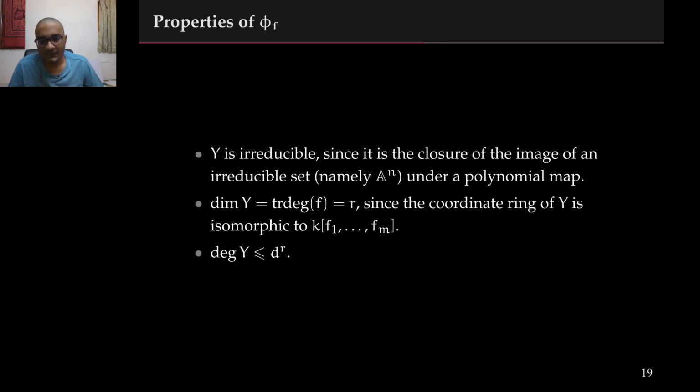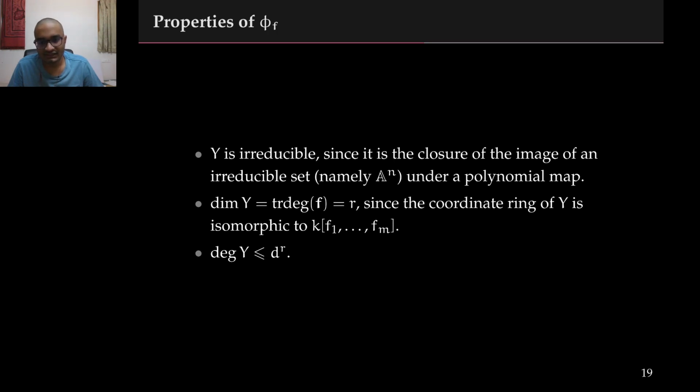The variety y is irreducible. This follows from the fact that it is the closure of the image of an irreducible variety, namely the n-dimensional affine space, under a polynomial map, and the polynomial maps are continuous in the Zariski topology. Further, the dimension of y is exactly the transcendence degree of the polynomials f1 through fm. This can be seen by computing the coordinate ring of y.